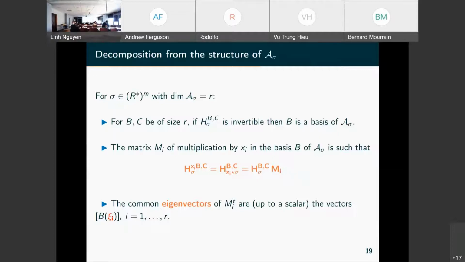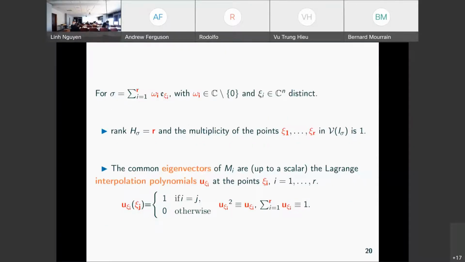We also have that the common eigenvectors of these matrices, or the transpose, will be in fact the evaluation of the basis B at some points Ci, which will be involved in the decomposition of the sigma.